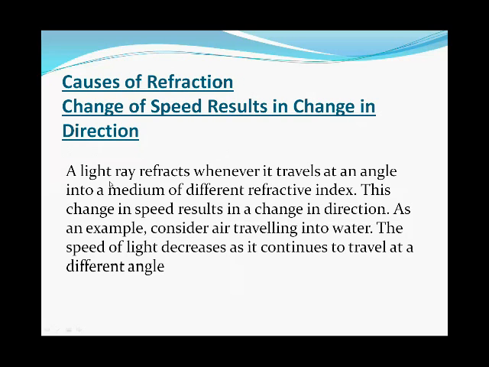Let's suppose a light ray refracts whenever it travels at an angle into a medium of different refractive index. This change in speed results in a change in direction. As an example, consider light traveling from air into water. The speed of light decreases as it continues to travel at a different angle.